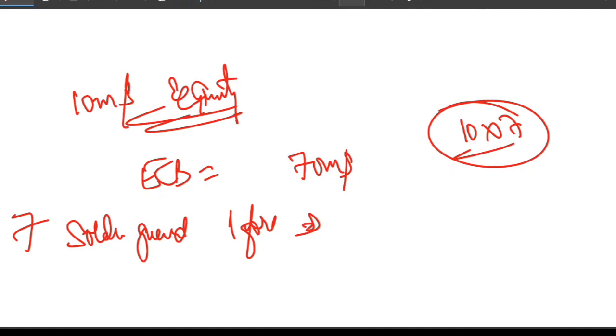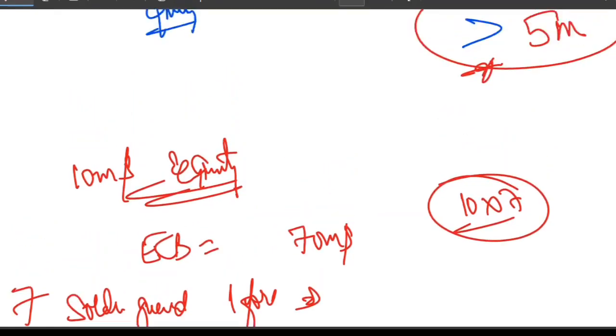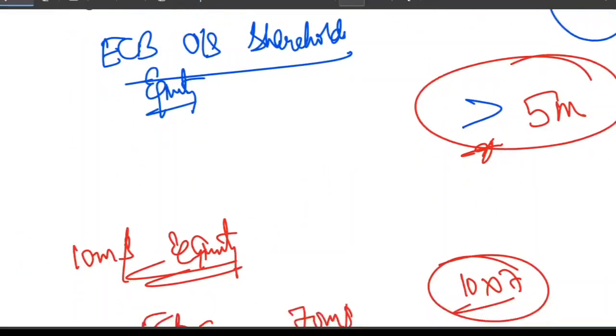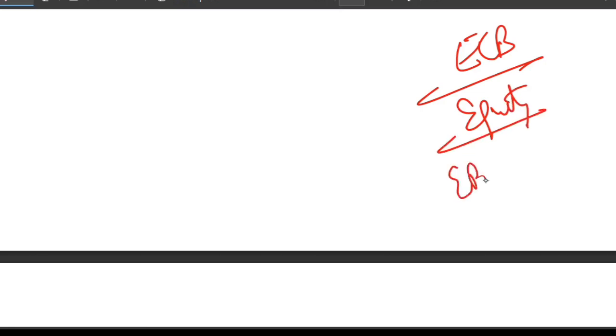And remember, the cap applies only after crossing $5 million. This is a very important thing. If it is below $5 million, no cap will apply. So how to remember the ratio? Ratio means how much external commercial borrowing is done upon equity, and this ratio will apply only if ECB is more than $5 million.